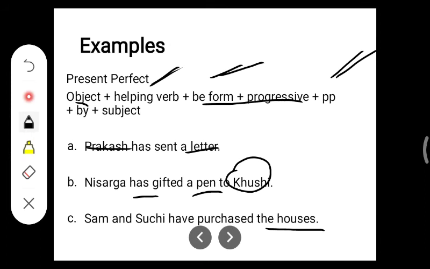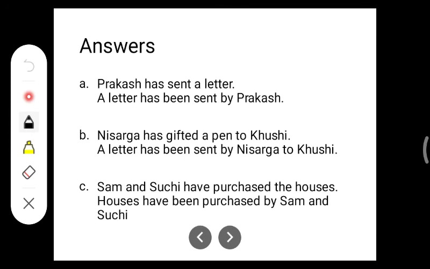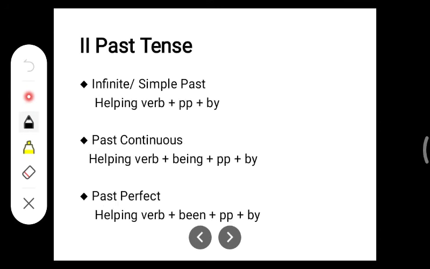And here we end all the three forms of present tense. That is simple present tense, present continuous tense and present perfect tense in passive voice. These are the answers. You can take a screenshot of this. We'll move to past tense.